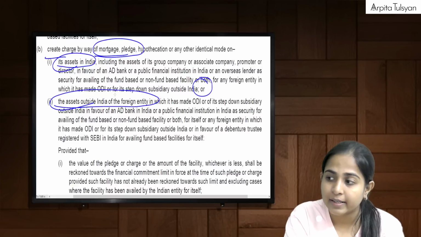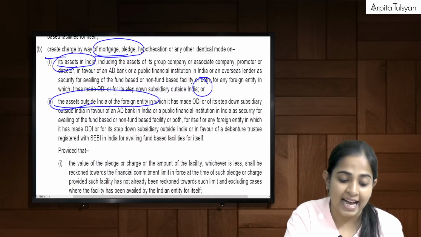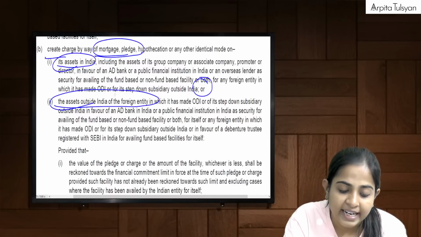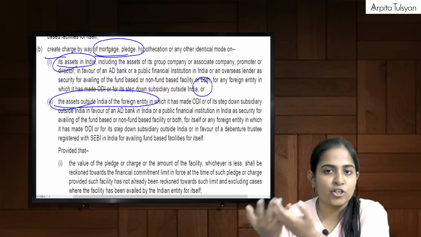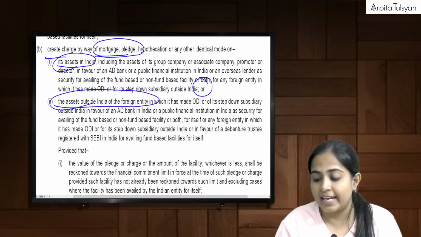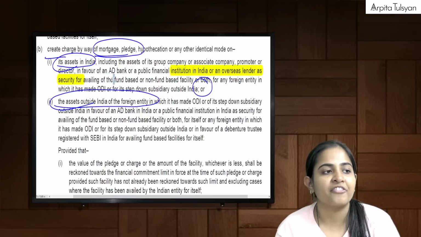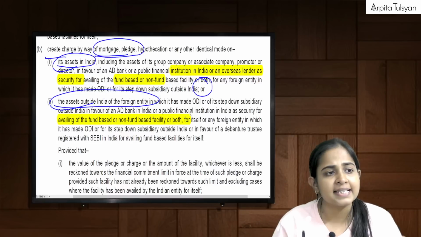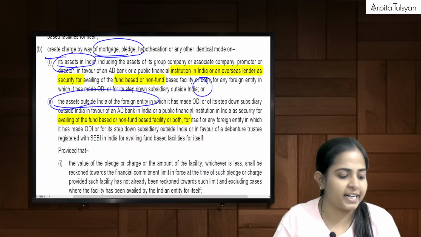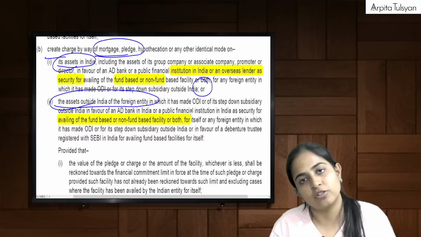Plus, I can create a mortgage on its Indian assets as well as its assets outside India. For what purpose? Because I should be getting some benefit for availing fund-based or non-fund-based facility, for myself or for the foreign entity. It can be for any of them. But I can pledge or create mortgage, charge, etc.